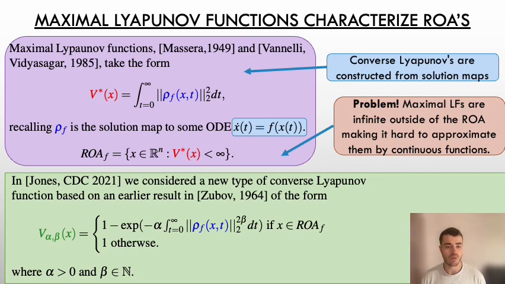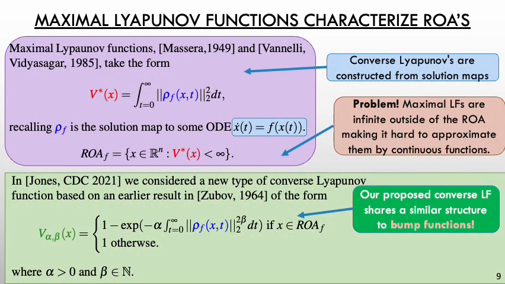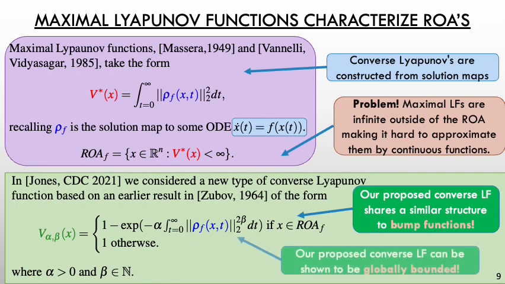We can see that this converse Lyapunov function takes a similar structure to bump functions in analysis. So intuitively, we can see that they should be quite smooth and differentiable. And also, they are globally bounded by 1, because when this integral of the solution map is infinity and we're outside of the region of attraction, we have 1 minus e to the power of minus infinity, which just equals 1, so they're bounded by 1.